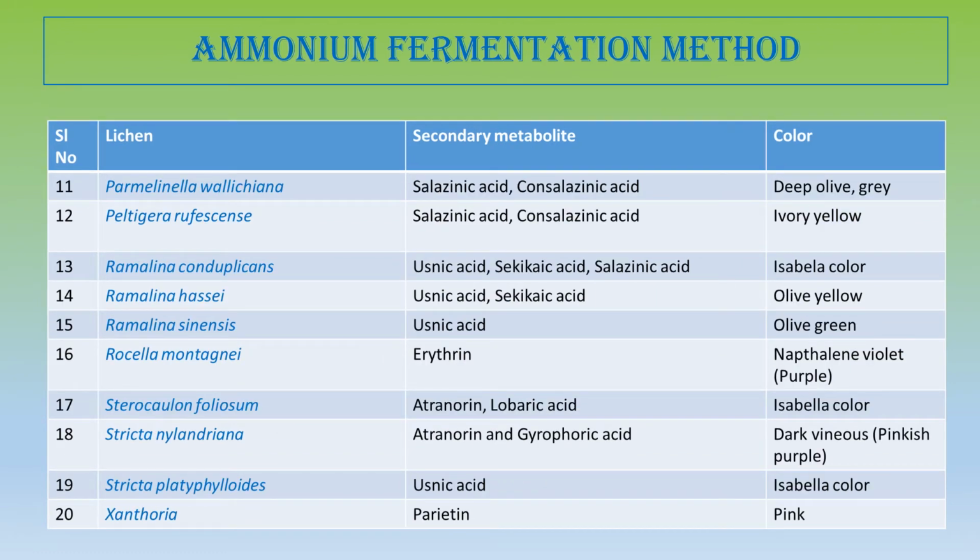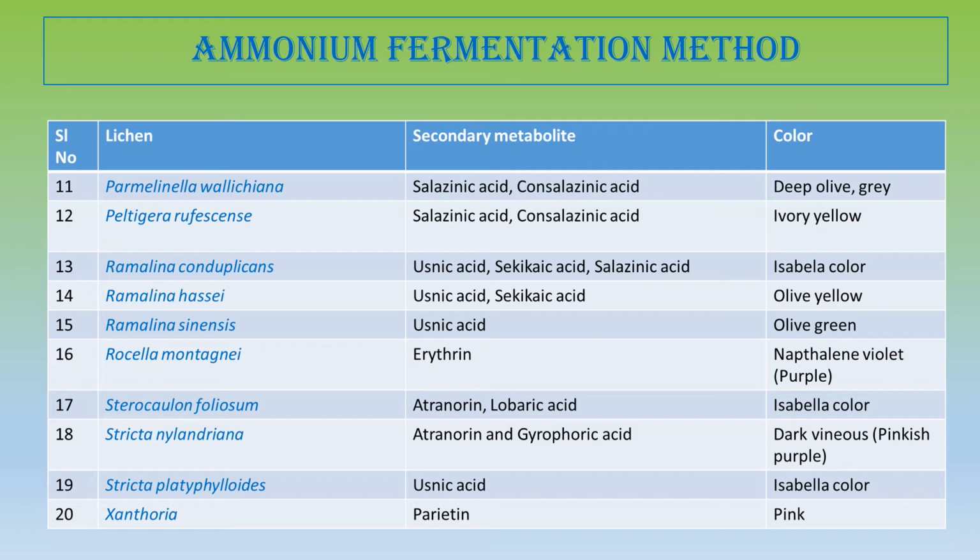Next is Parmelinella wallichiana. Parmelinella wallichiana is a foliose lichen belonging to Parmeliaceae and produces salazinic acid and consalazinic acid, producing a deep olive or grey color by ammonia fermentation method. Peltigera rufescens is a foliose lichen belonging to Peltigeraceae, and it produces the same metabolite as Parmelinella wallichiana, and it produces ivory color.